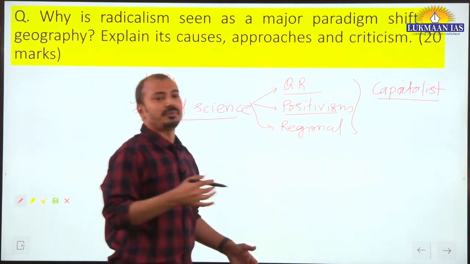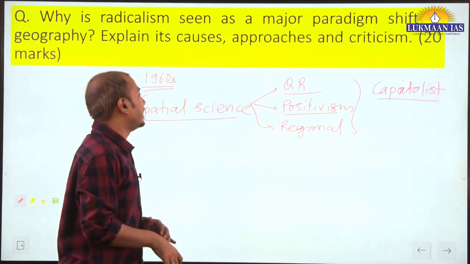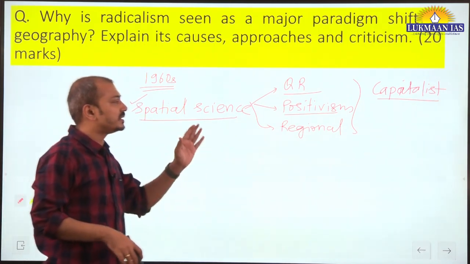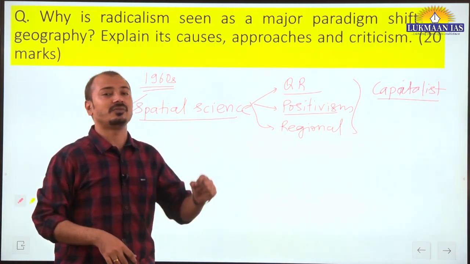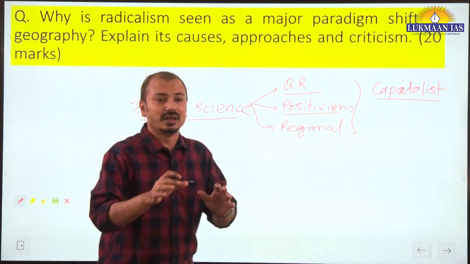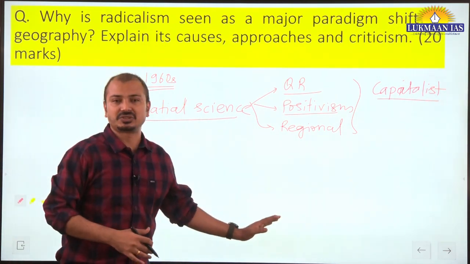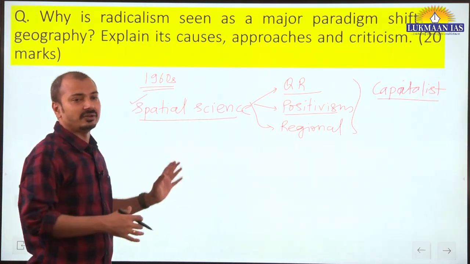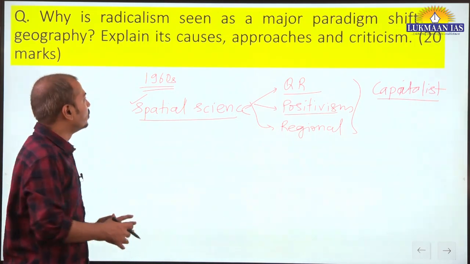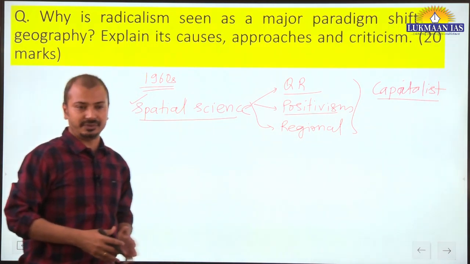This capitalist philosophy was criticized by the radicalists. They said that whatever problems society is facing are because of inherent defects in this capitalist model, and they tried to completely change this capitalist society into a different kind of society. That's why it is called a major paradigm shift in geography.